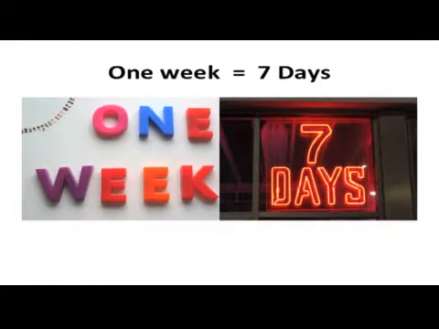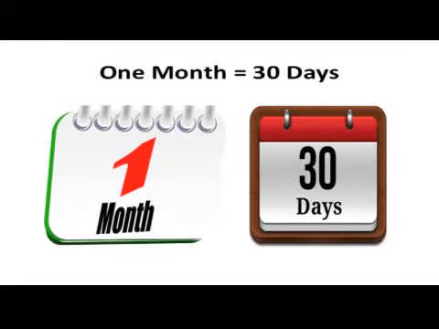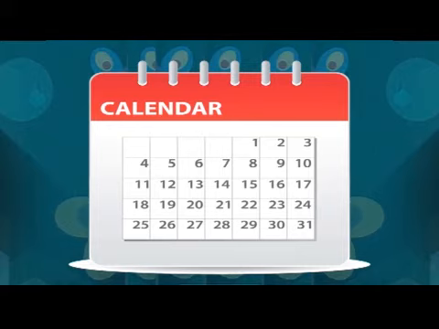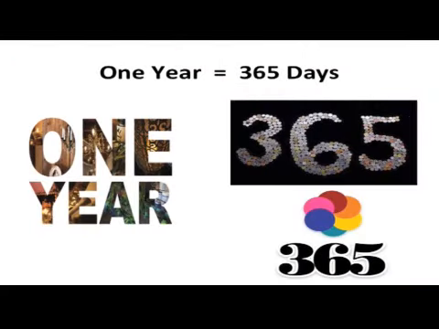And 1 week is equal to 7 days, 1 month is equal to 30 days and 1 year is equal to 365 days.